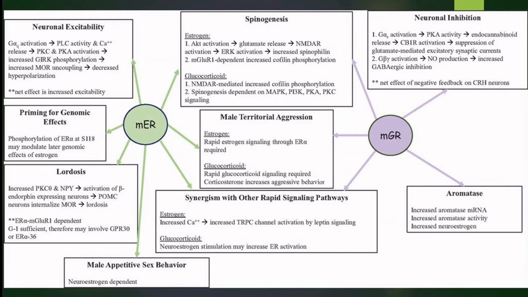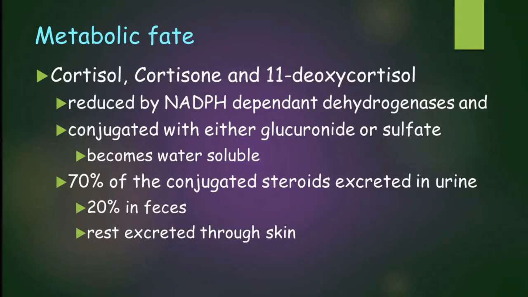And the glucocorticoid receptor has a special function, that is on aromatase, so that there is increased aromatase mRNA, increased aromatase activity and increased neuroestrogen. So, the metabolic fate of these hormones, including cortisol, cortisone and 11-deoxycortisol, is that they are reduced by NADPH dependent dehydrogenases and can be conjugated with either glucuronide or sulfate, so that it becomes water soluble.